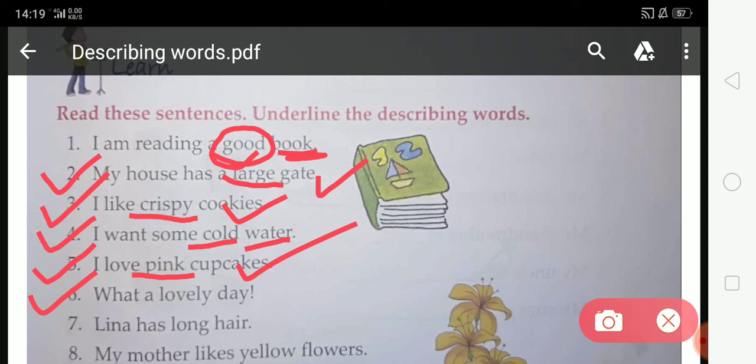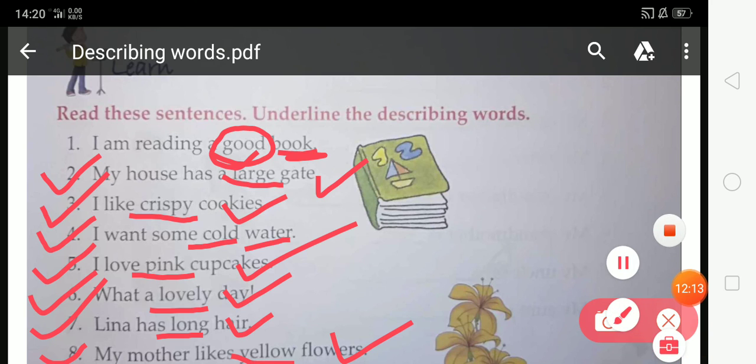Come on, sixth. What a lovely day. What is the naming word in this sentence? Day. And what tells us more about day? Lovely. Seventh, Lena has long hair. What is the naming word in this sentence? Hair. And what tells us more about hair? Long. So students, you have to underline long. Come on, eighth. My mother likes yellow flowers. Students, what is the naming word in this sentence? Flower. And what tells us more about flower? Yellow. So you have to underline yellow. That's all.